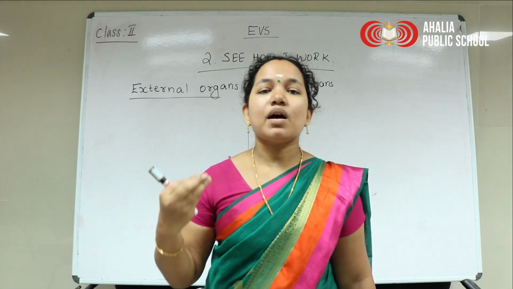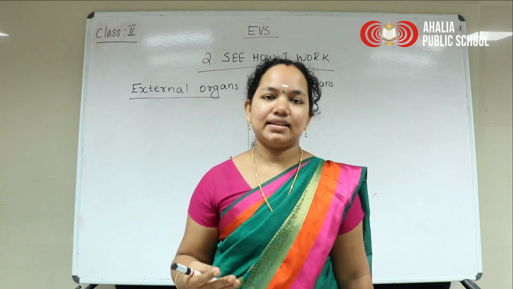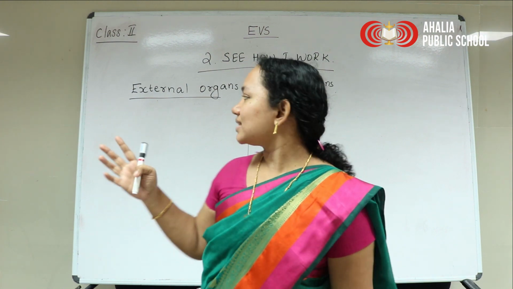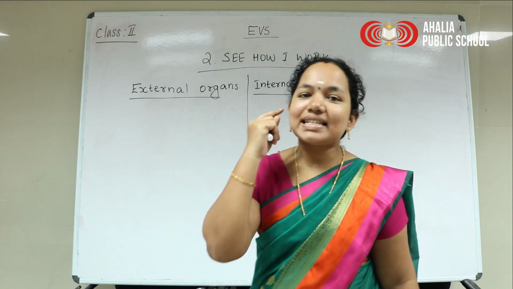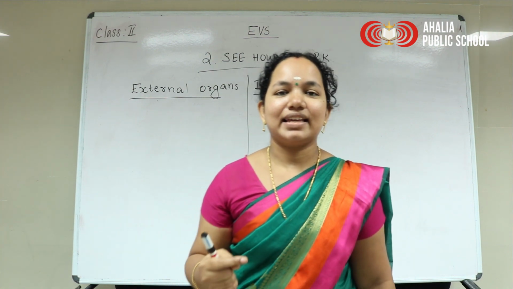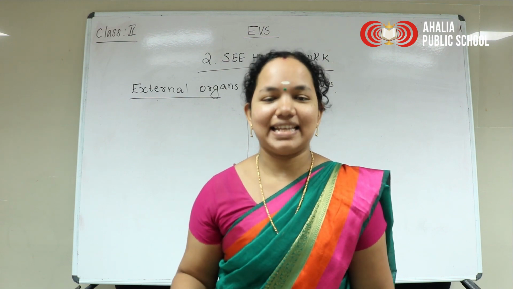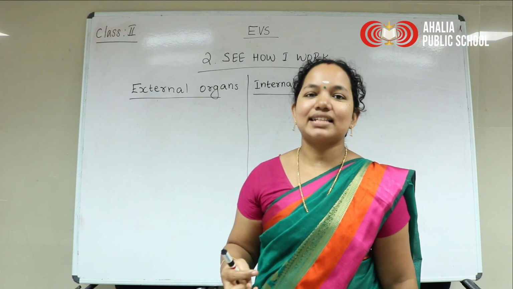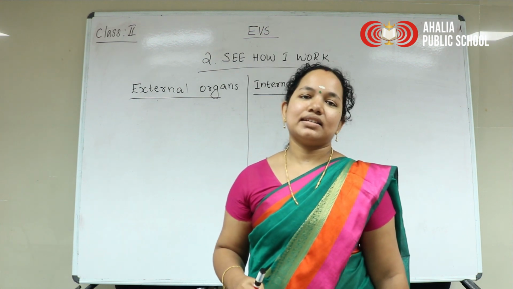External means the organs which we can see. That are known as external organs. See, we can see our eyes. Then what about ears? Ears also we can see. Hands, legs, all these are external organs.